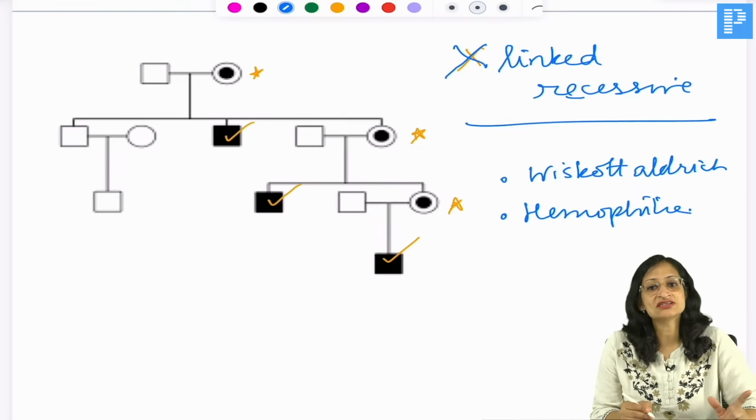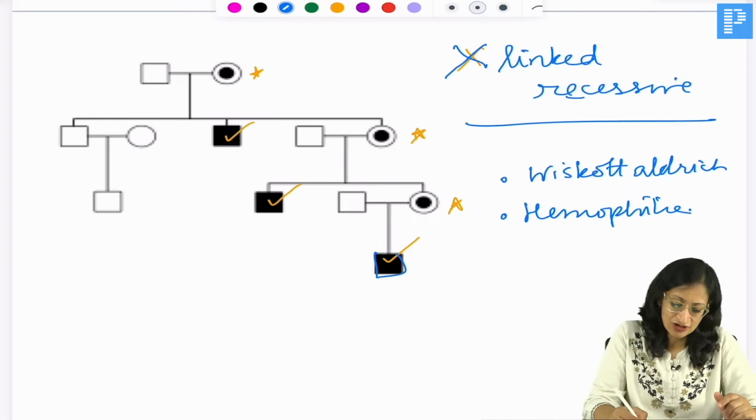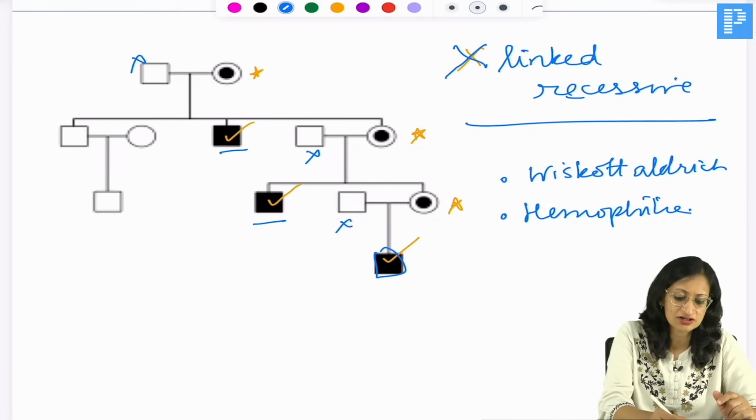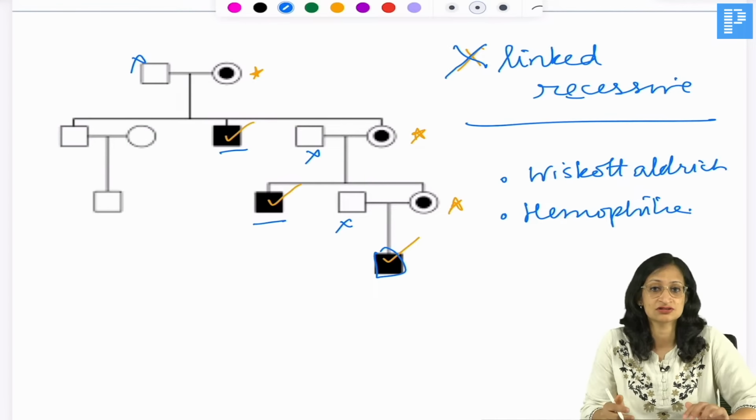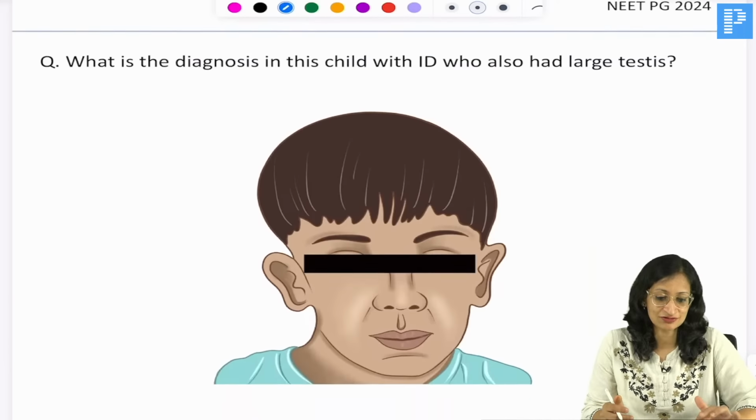Here, what you can see is that father to son transmission is not there. This son is affected but the father is not affected. Son is affected, father is not affected, but the mothers are the carriers, okay. So it is X-linked recessive, okay.